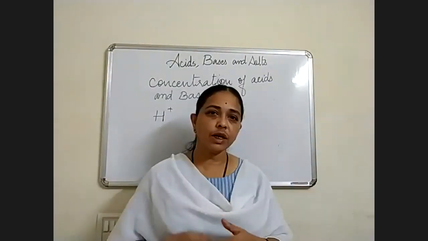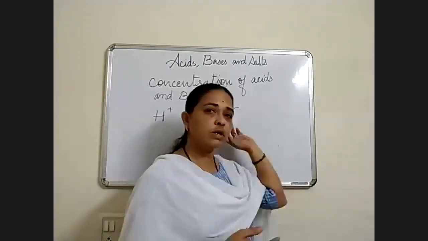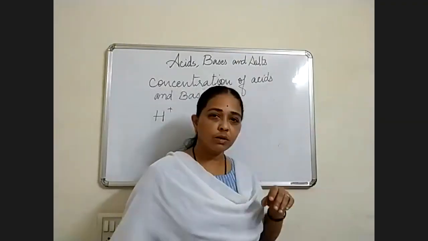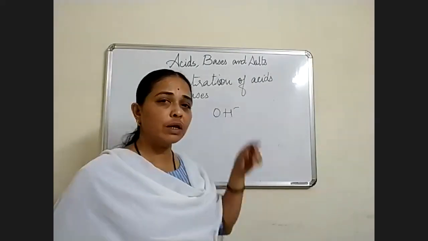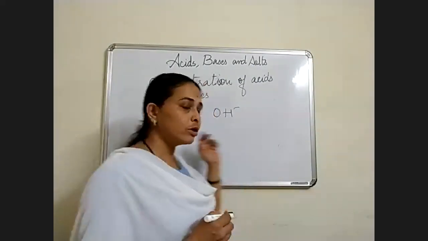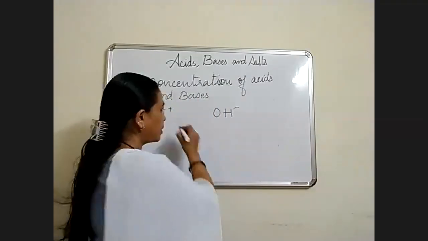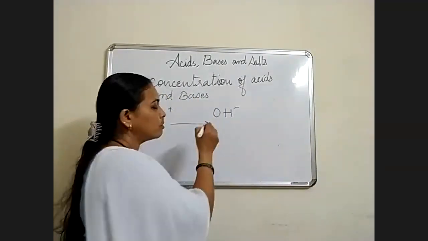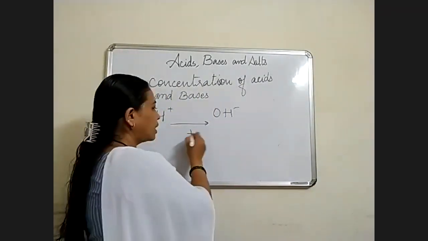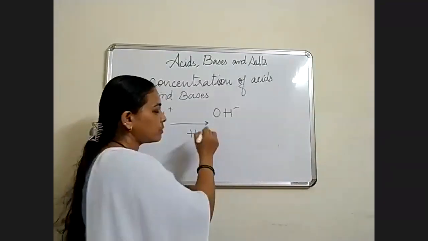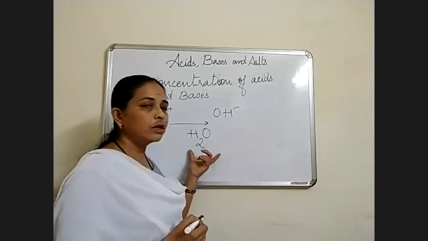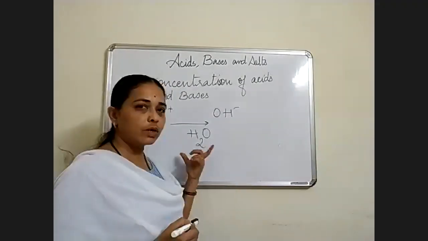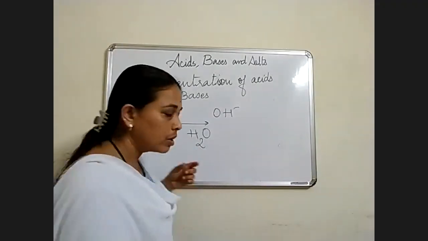It can become neutral when both these things are together. Suppose only H plus ion is there and OH minus ion is there. If you bring these two things together, what will happen? These two react with each other and you will find it turns into water. So that is the neutral substance. Water is a neutral substance.